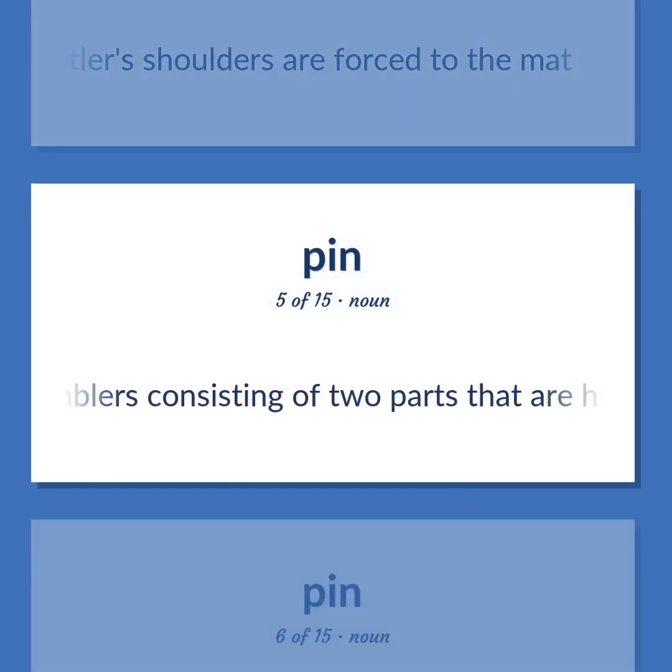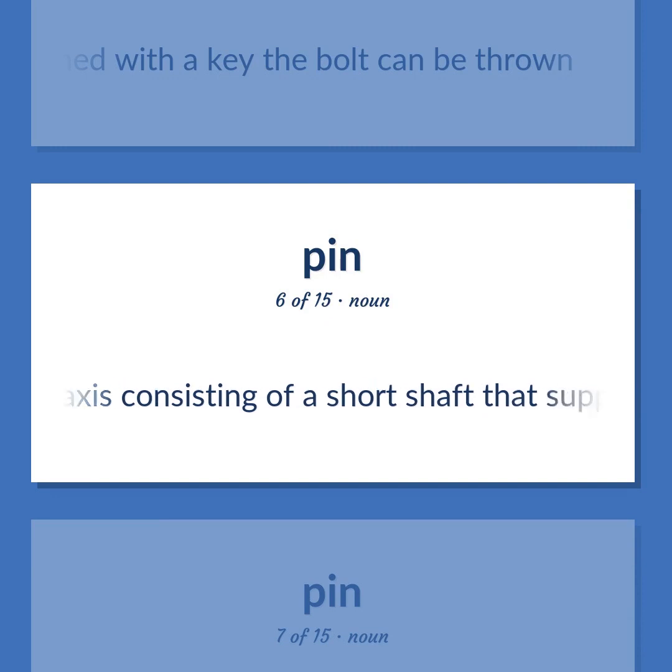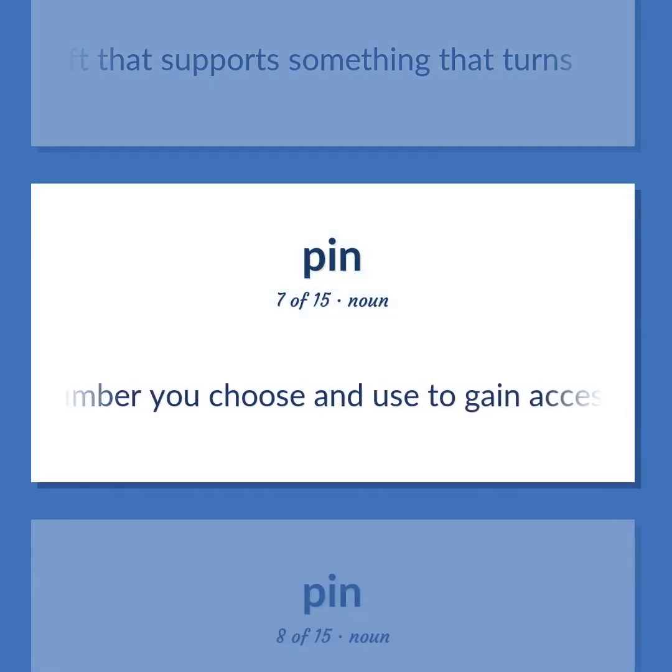Cylindrical tumblers consisting of two parts that are held in place by springs. When they are aligned with a key, the bolt can be thrown. Axis consisting of a short shaft that supports something that turns. A number you choose and use to gain access to various accounts.